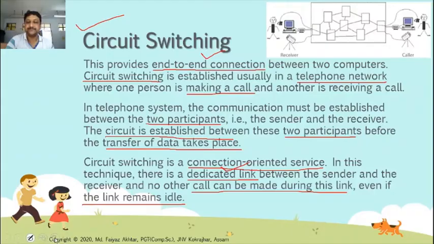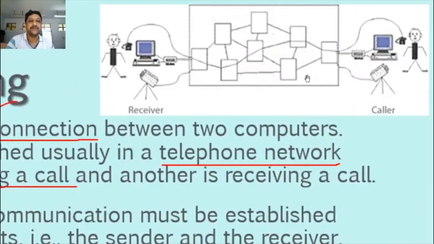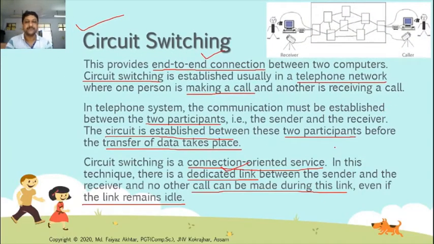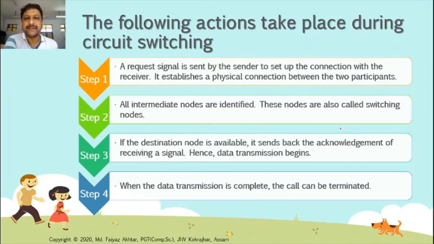Through the picture you can understand it very well. This is the sender and this is the receiver. The sender makes a communication, and through all the nodes, all the stations, it makes a physical, end-to-end connection. All nodes are connected directly from the sender to the receiver. This is the receiver, this is the caller, like this. Understood?